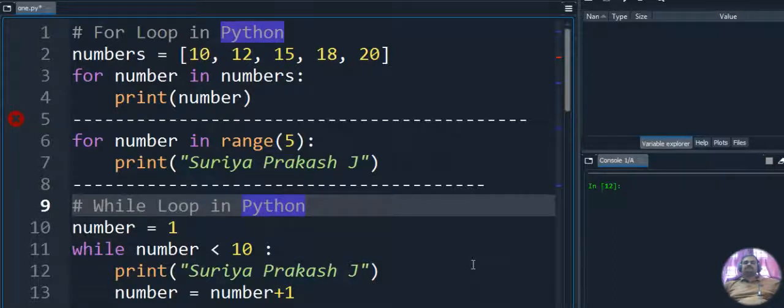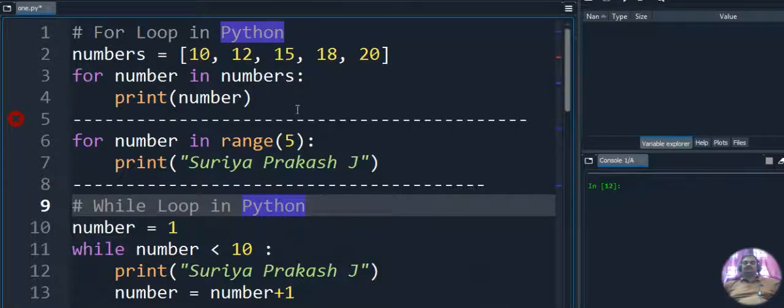Okay. So first of all, let's start with our for loop. Then after we are done with for loop, we will move to while loop. Then we can move to do while. So at this level we can move on, so that you can understand how the looping statements work in Python and all the ways we can achieve these things.